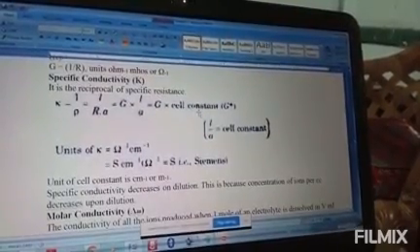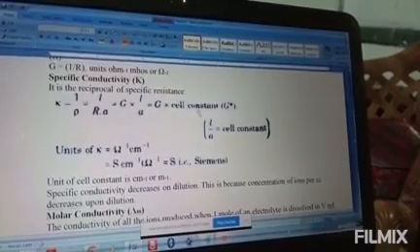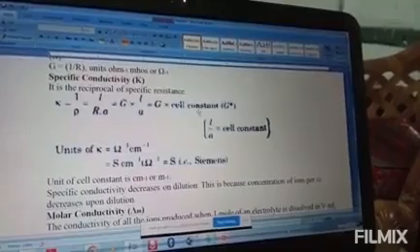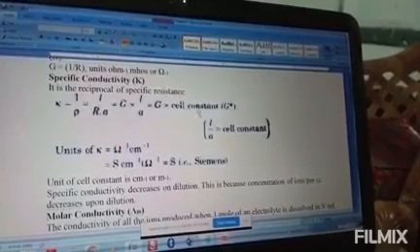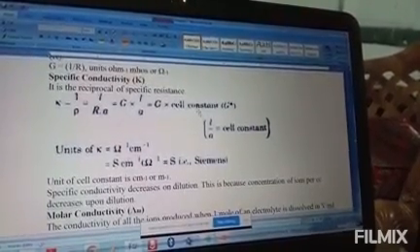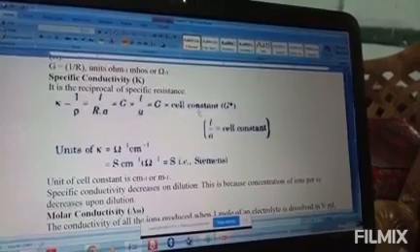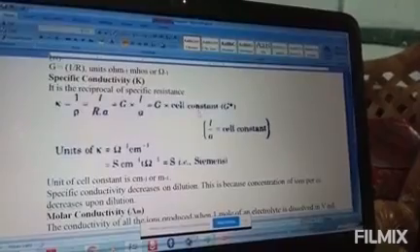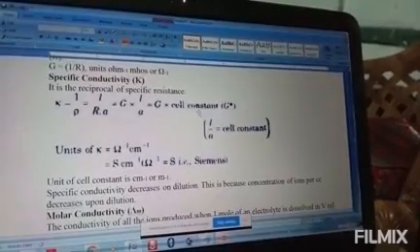Now let us go to superconductors. Superconductor means those materials in which zero resistivity is there, that means no resistance.